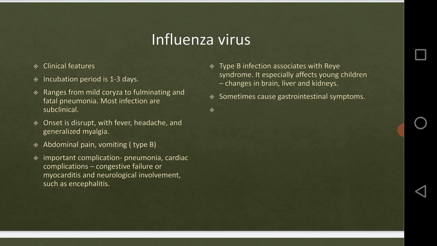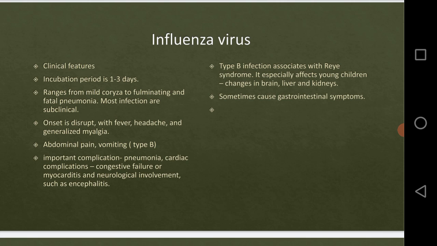Then the type B infection is associated with Reye syndrome. It specially affects young children. In young children the symptoms can be changes in the brain, or changes in the liver or the kidneys. It can affect these organs in young children. Then it can also sometimes cause gastrointestinal symptoms.